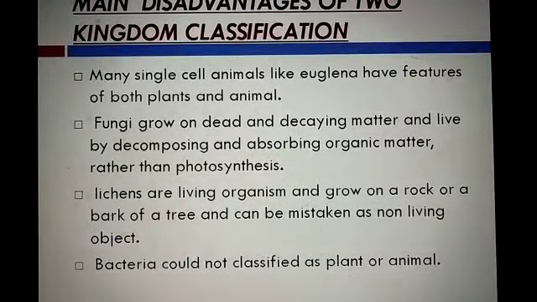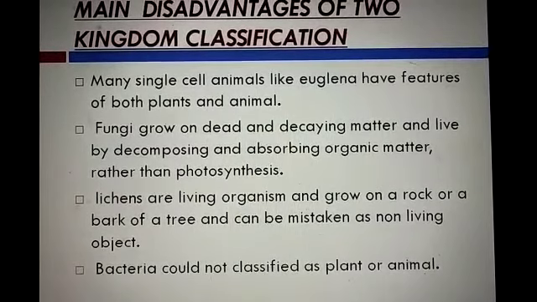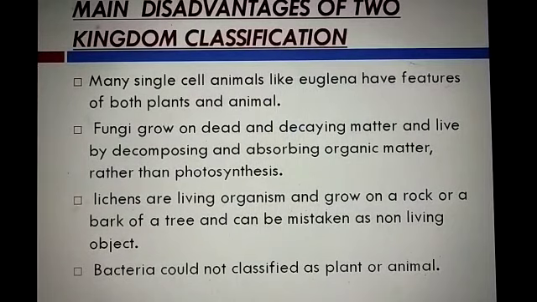Then the main disadvantage of two kingdom classification. What are the disadvantages of two kingdom classification? Actually, students, many single cell organisms like Euglena have features of both plant and animal. Euglena is now in the Protista group, but at that time it was in the Plantae group when Linnaeus classified it, because it has a cell wall. But it shows both heterotrophic nutrition as well as autotrophic nutrition.